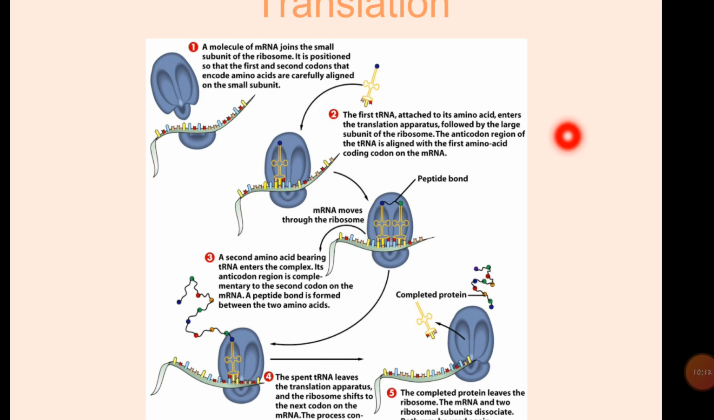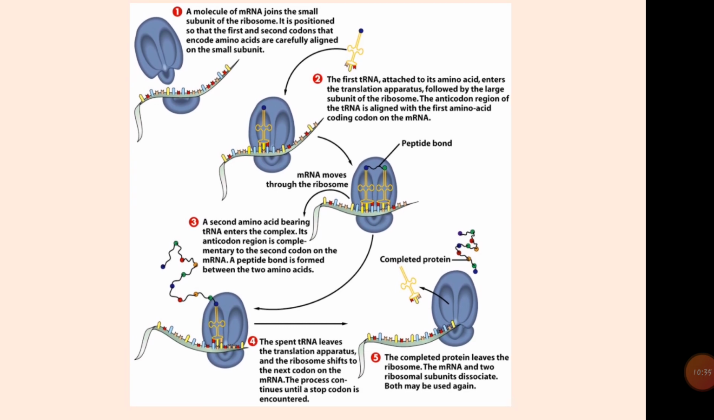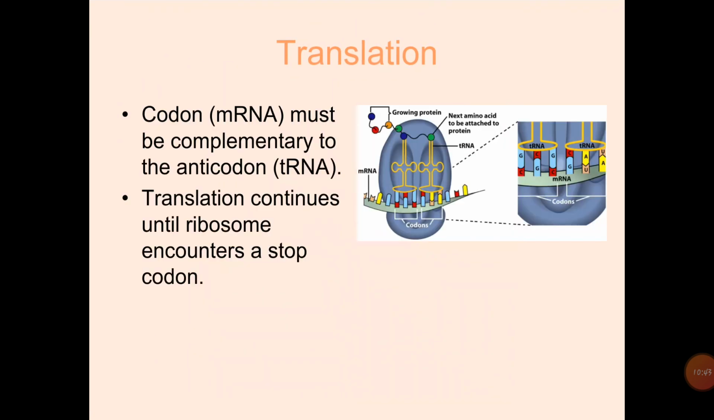A peptide bond is formed between the two amino acids. The spent tRNA leaves the translation apparatus and the ribosome shifts to the next codon on the mRNA. The process continues and constructs the protein. This process continues until a stop codon is encountered. The completed protein leaves the ribosome. The mRNA and two ribosomal subunits dissociate. Both may be used again. Okay, this is translation. In translation, codons must be complementary to anticodons. Translation continues until the ribosome encounters a stop codon.